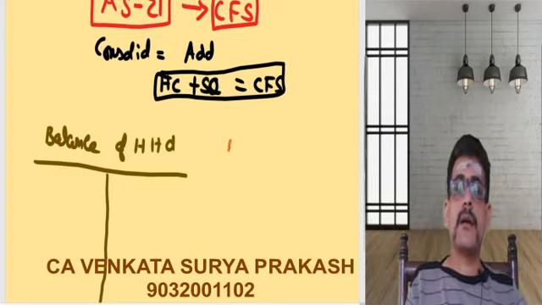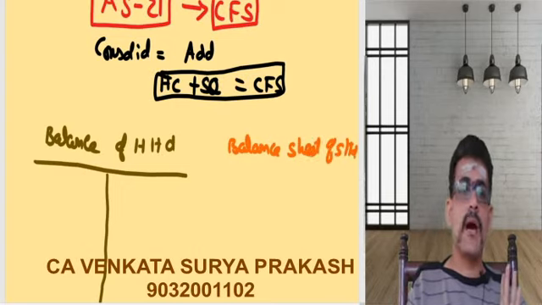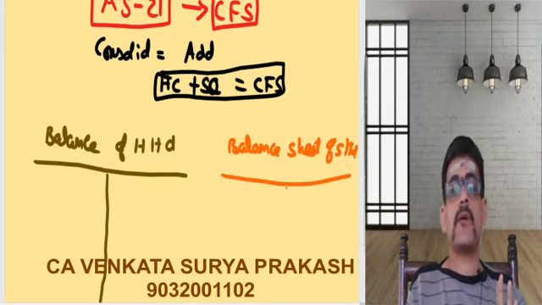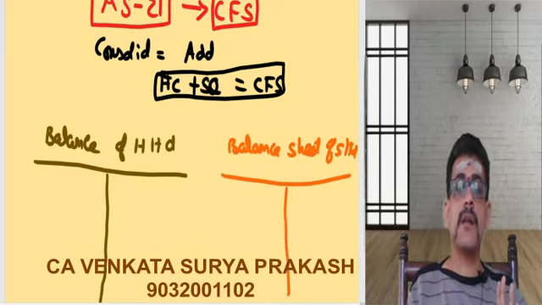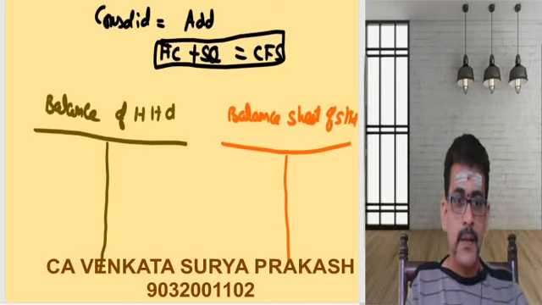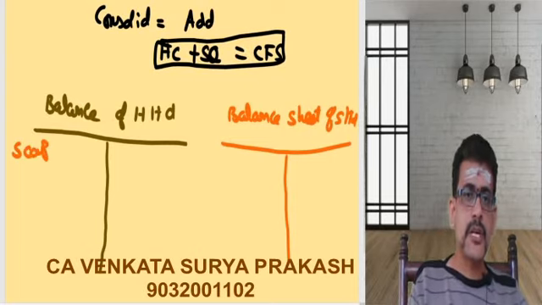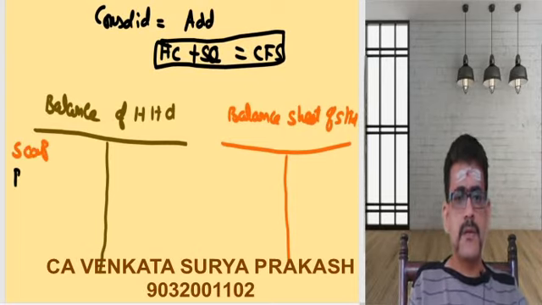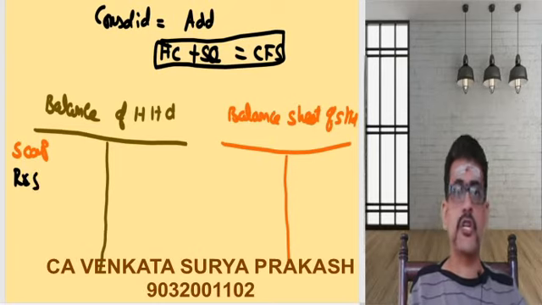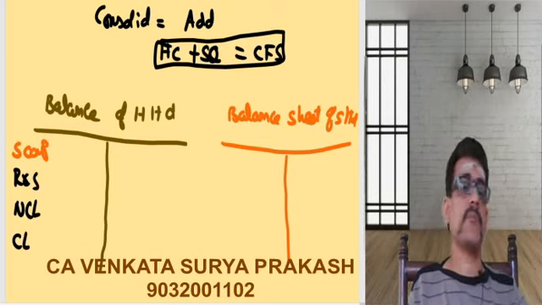And let me draw up another dummy balance sheet, the balance sheet of S Limited. Two balance sheets are there. One balance sheet for your holding company, another balance sheet for your subsidiary company. H is nothing but the holding company, S Limited is nothing but the subsidiary company. Now, let us build up here. Share capital. What else can I have? Reserves and surplus I can have. Share capital, reserves and surplus, non-current liabilities, current liabilities. That will be on the liabilities front.